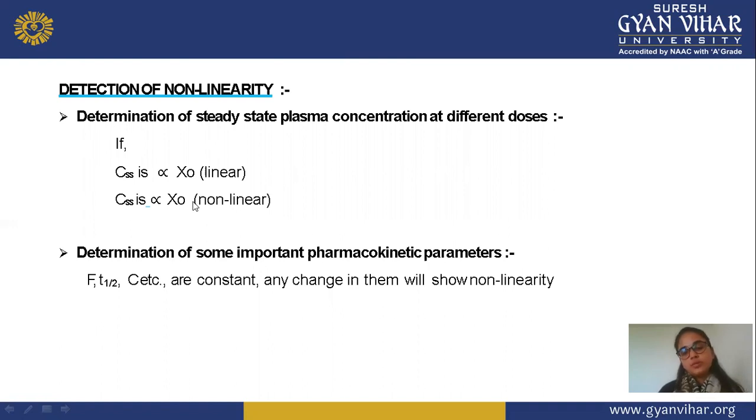Next is determination of some important pharmacokinetic parameters. Mainly we can check the fraction, that is F. Next is T half, meaning the half-life time required for elimination. So these are the pharmacokinetic parameters that we check in non-linearity: fraction, half-life, and concentration, C, etc. These are the rate constants whose change shows the non-linearity. These are the parameters which show non-linearity in elimination.